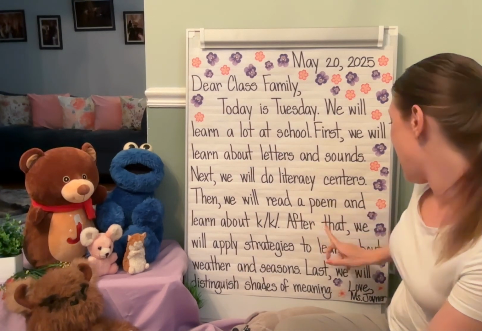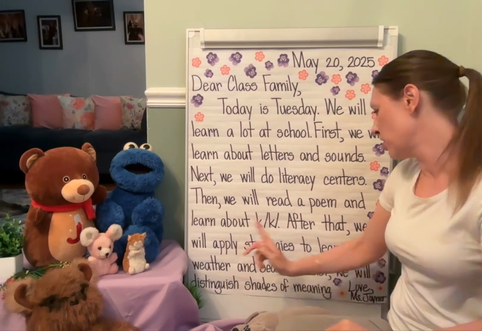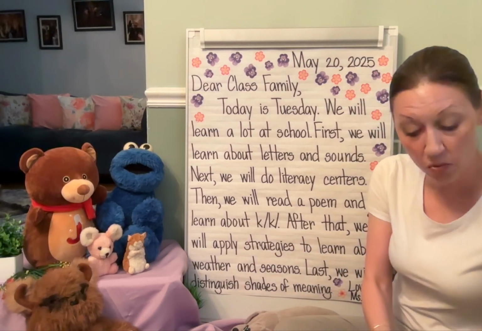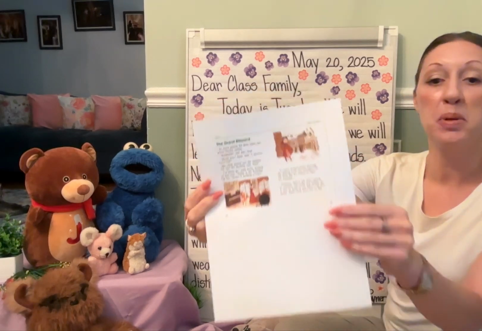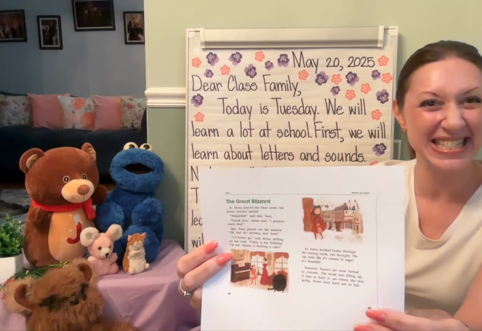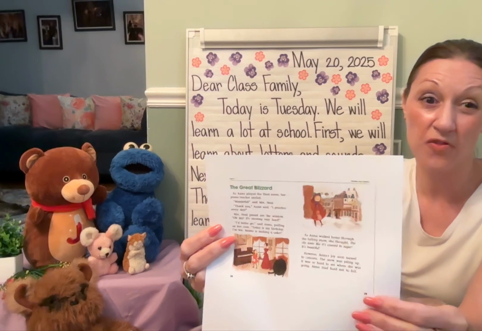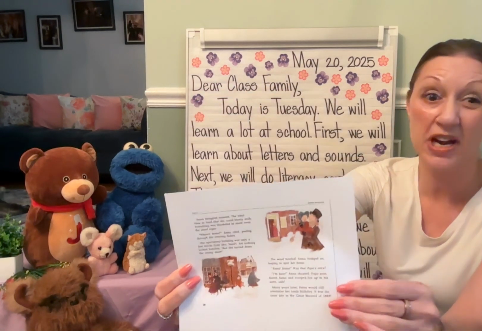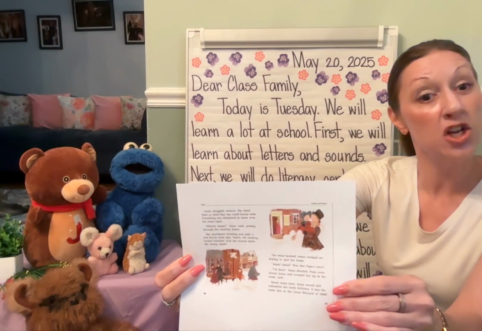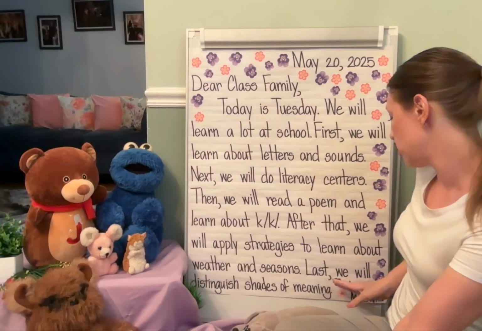All right. After that, we will apply strategies to learn about weather and seasons. And we'll be reading the text, The Great Blizzard. We have this in the big book and the electronic version. We're going to definitely apply strategies when reading this. And then we're going to look back at this text for the next part.